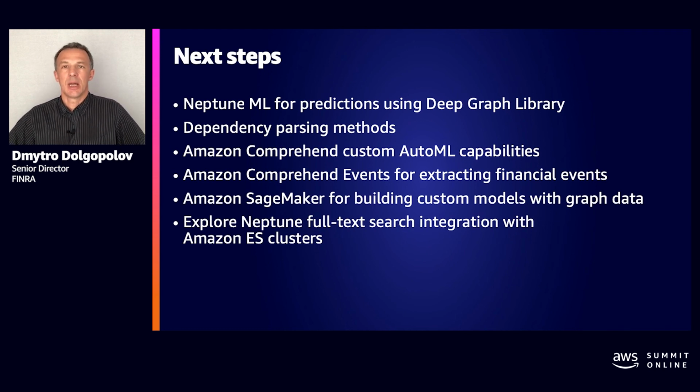Amazon SageMaker can help us with building new custom models. Not always do we finish our investigation inside the knowledge graph and visualization of that knowledge graph. Sometimes we need to export the data and run more analysis on top of it. And of course, the low-hanging fruit of integrating with Amazon Neptune full text search capabilities provided through Amazon ES clusters would allow our investigators to quickly locate people or organizations of interest. Thank you very much. Back to you, Blaise.